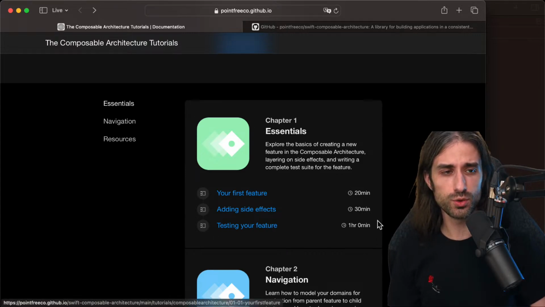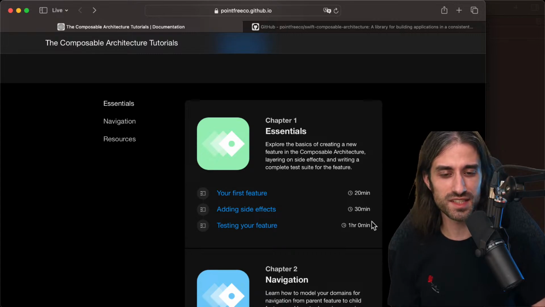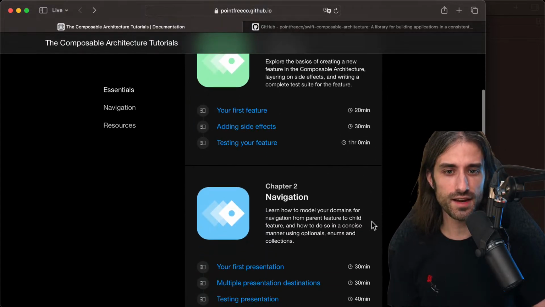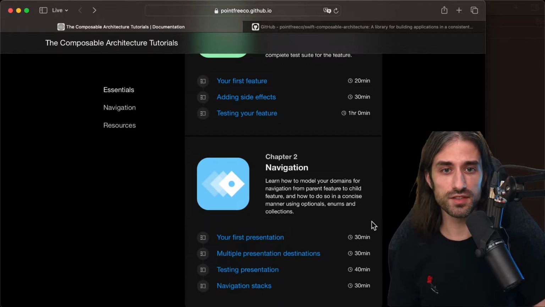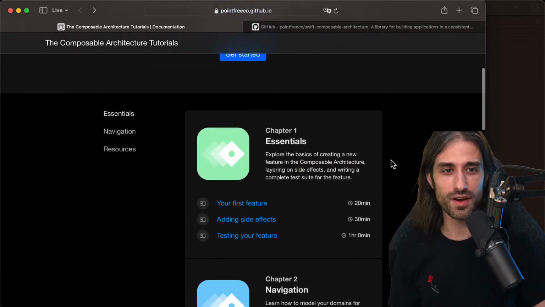As you can see, it should take, according to the time estimates, around 2 hours to cover everything. And then there is a second chapter about navigation. We'll see for this one. My goal is to not go over 2 or 2.5 hours for this live stream because then it starts to get a bit long, both for people watching but also for me, actually. So there is a good chance that chapter 2 will be in the second part. So let's get started with chapter 1.